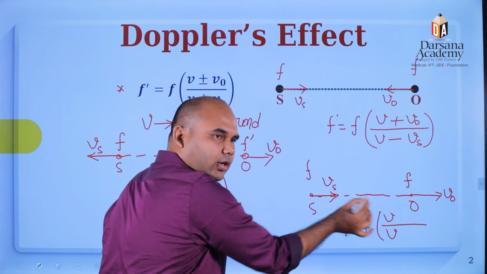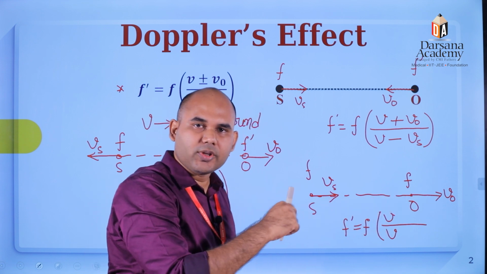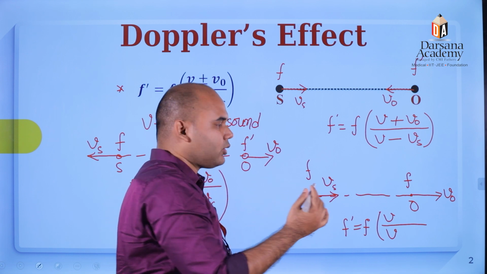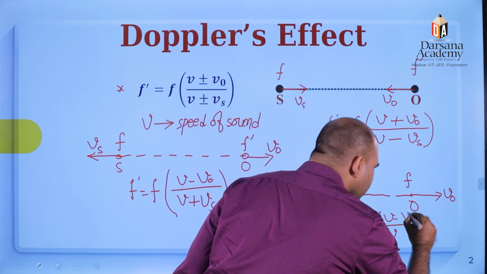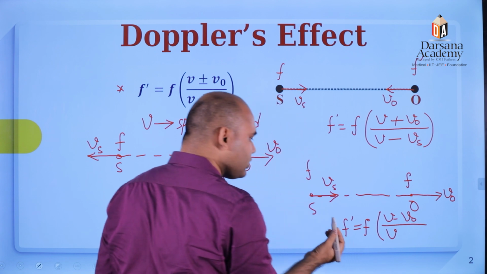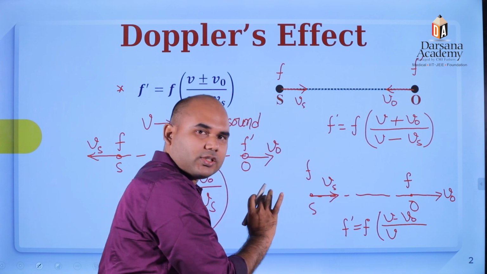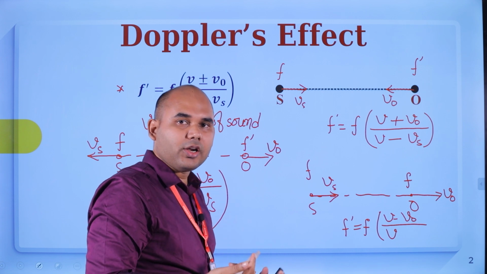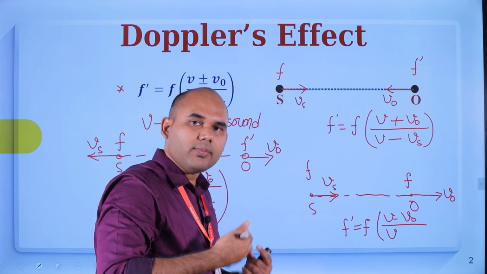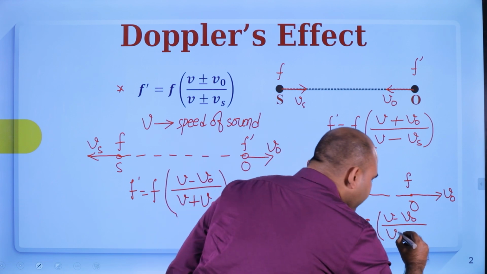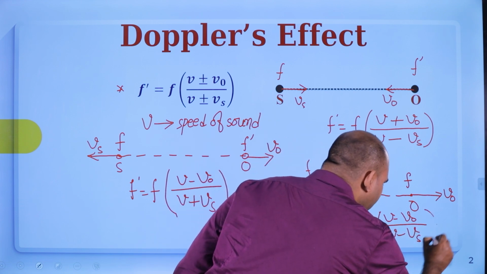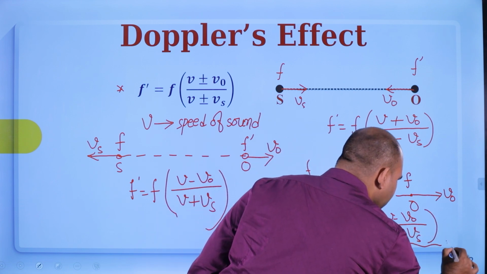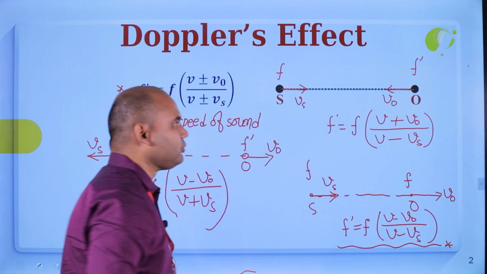Observer in the numerator, the observer is moving away, so frequency will decrease, so minus sign. Then the source is approaching the observer, so again frequency will increase and the denominator should be lesser, so again minus sign. So here minus of Vs. Hope you understand.